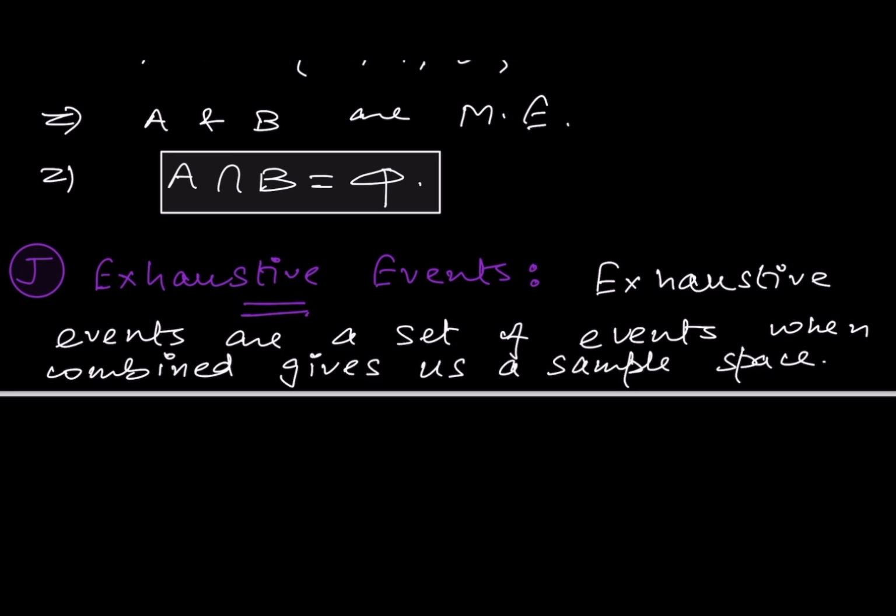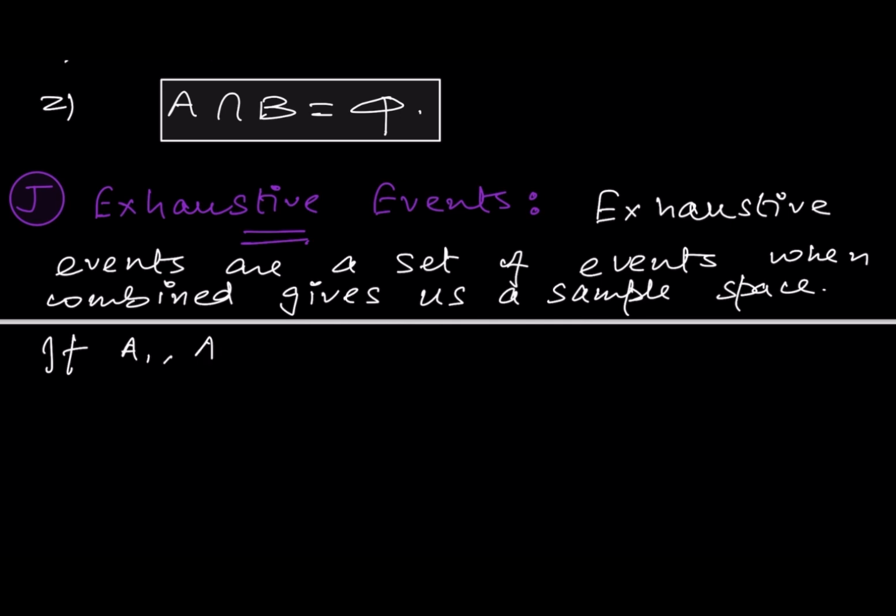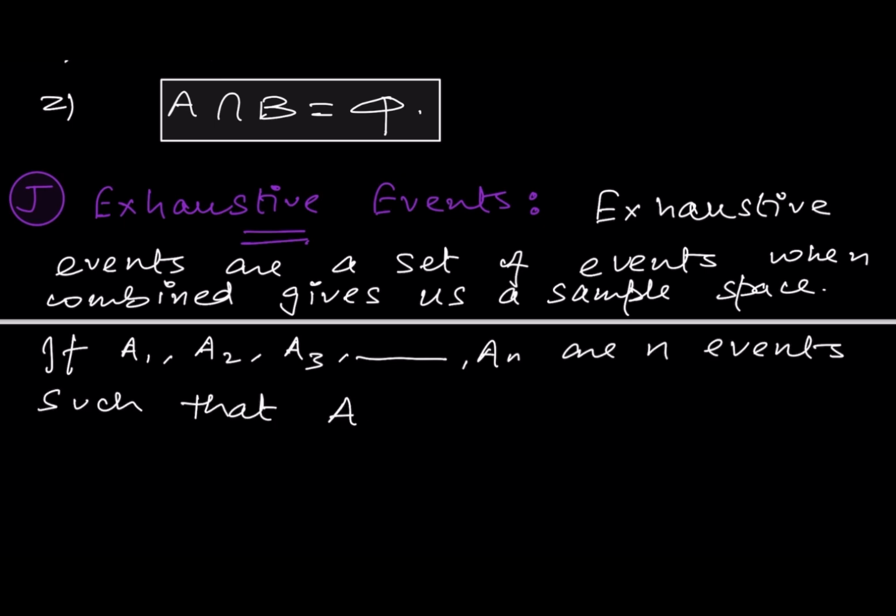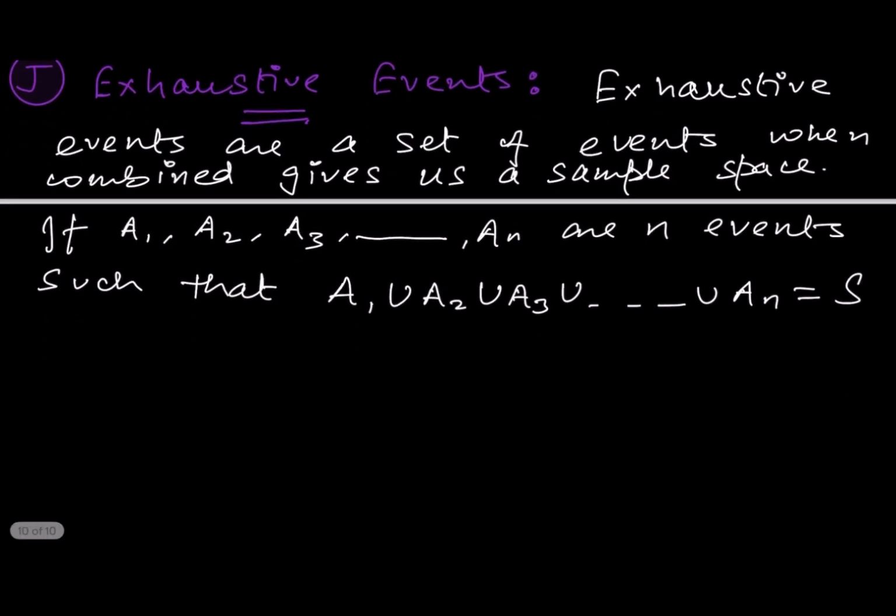So if A1, A2, A3 and so on up to An are n events such that A1 union A2 union A3 union and so on up to union An is equal to S, then A1, A2, A3 and so on up to An are called what?